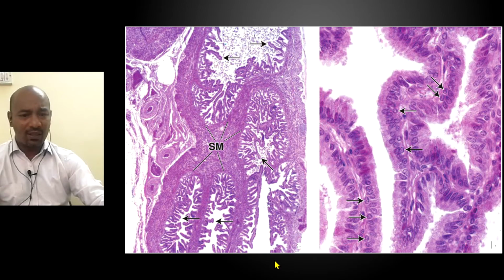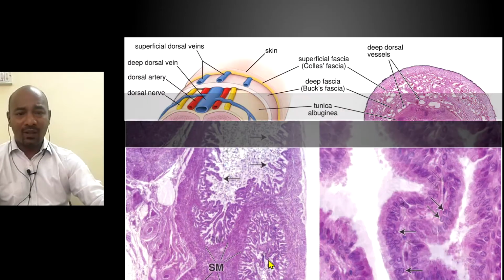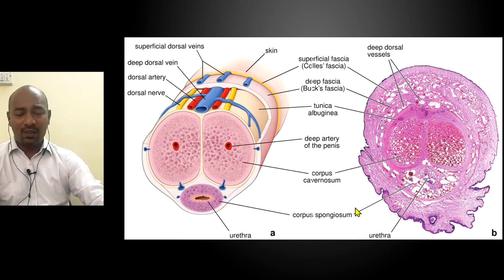So that is the seminal vesicle, which is not there for your exam purpose, but it is good to know that this is how the seminal vesicle looks. This gland is an accessory gland of the sexual organs, and it's a tortuous tubular structure. Okay, so that's about the vas deferens and seminal vesicles.